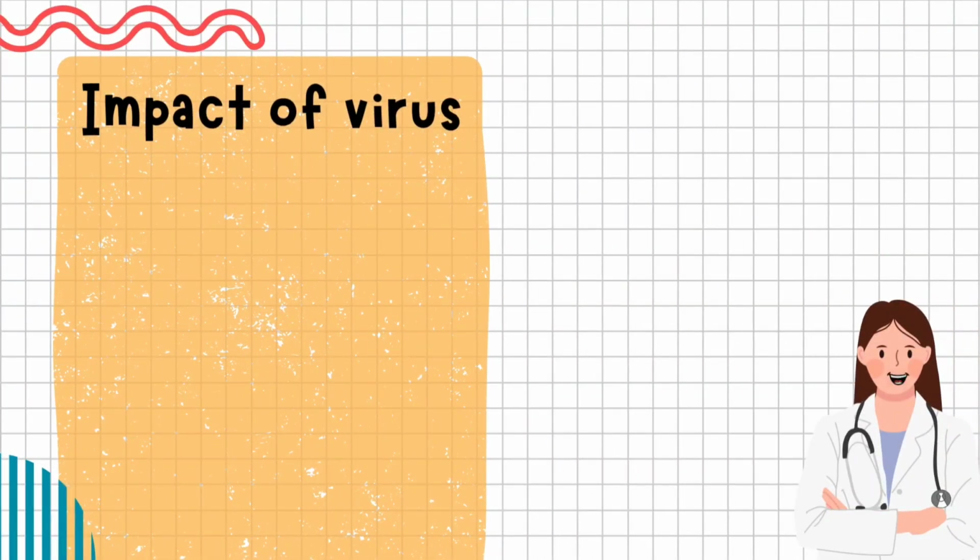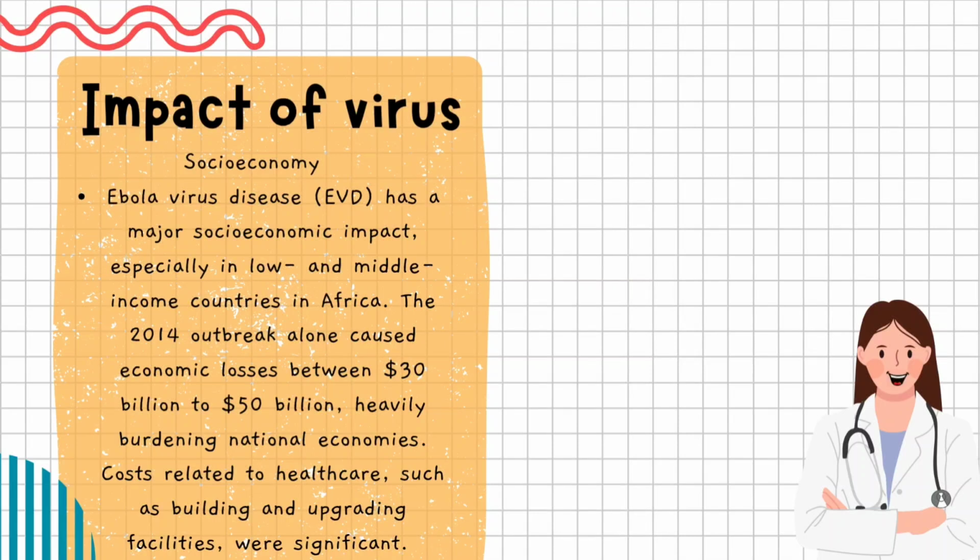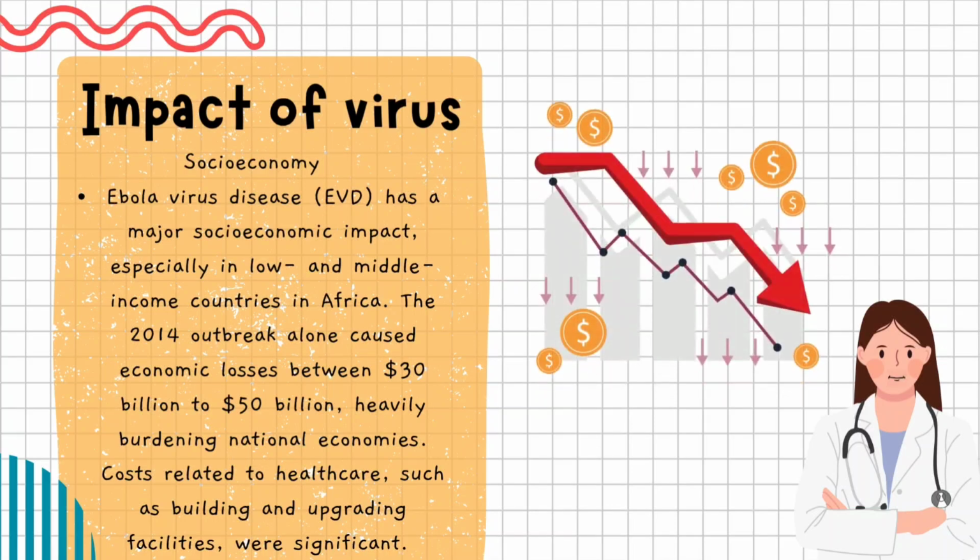Ebola also has a huge impact on the economy, especially in low and middle-income countries in Africa. During the 2014 outbreak, economic losses were estimated between $30 and $50 billion. A big part of the cost went into healthcare needs, like building and upgrading medical facilities. This shows how one outbreak can seriously affect both health and the economy.